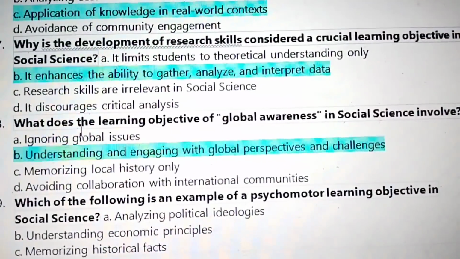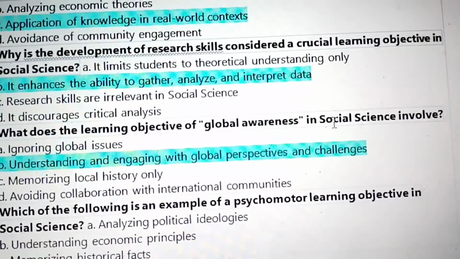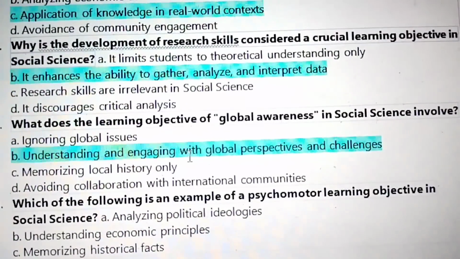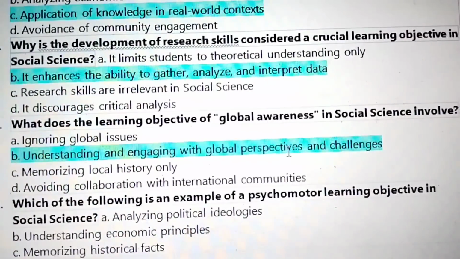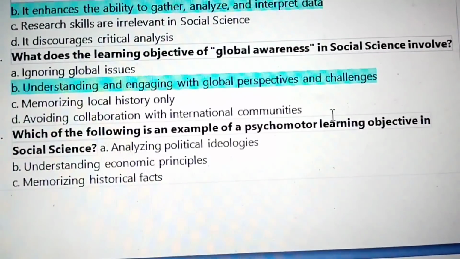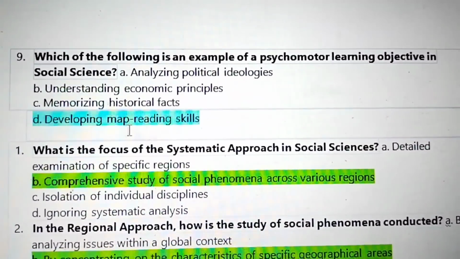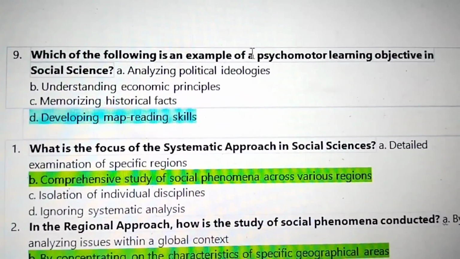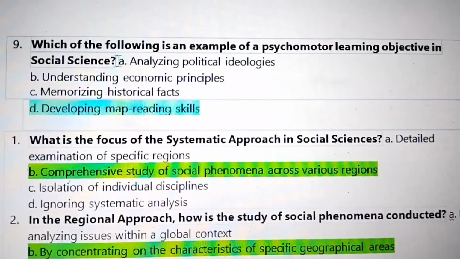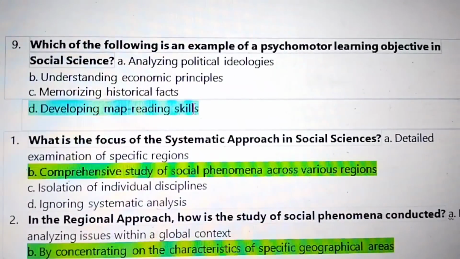8. What does the learning objective of global awareness in social science involve? Understanding and engaging with global perspectives and challenges. Question 9. Which of the following is an example of a psychomotor learning objective in social science? Developing map reading skills.